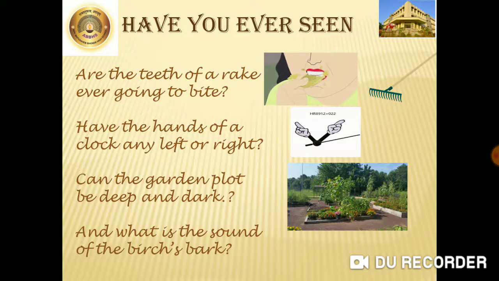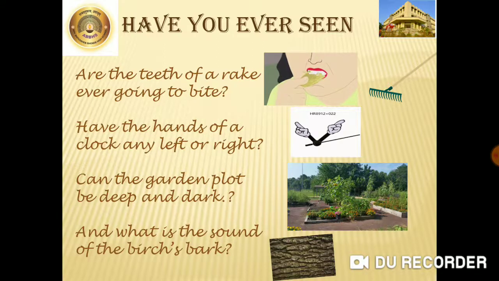And another meaning of plot is an evil or a wicked plan. So another example he has given is the birch bark. The bark here means the outer covering of a tree trunk. And another bark we all know, the dog's bark, right?